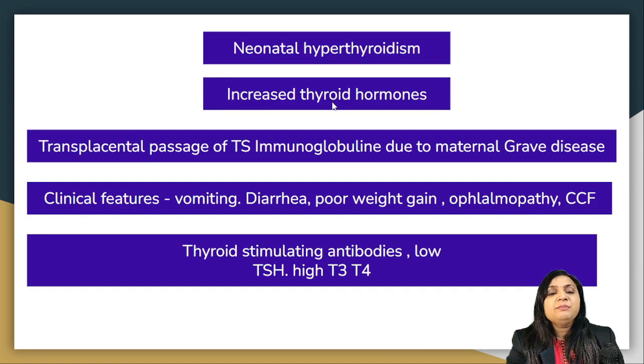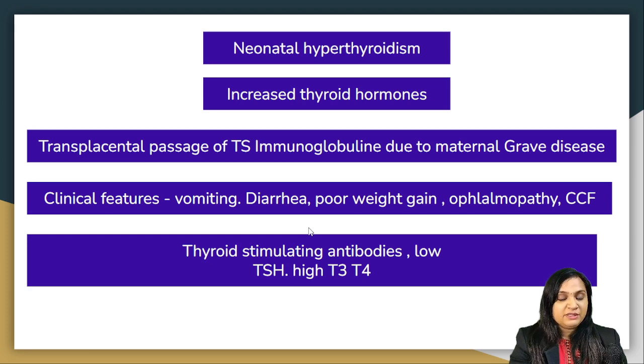So in neonatal hyperthyroidism, there will be increased thyroid hormone. This is due to transplacental passage of thyroid stimulating immunoglobulin due to maternal Graves disease. Clinical features could be vomiting, diarrhea, poor weight gain, ophthalmopathy, and could be CCF as well as craniostenosis as well as advanced osseous growth. TSH antibodies, low TSH and high T3, T4 will be the findings in laboratory investigation.